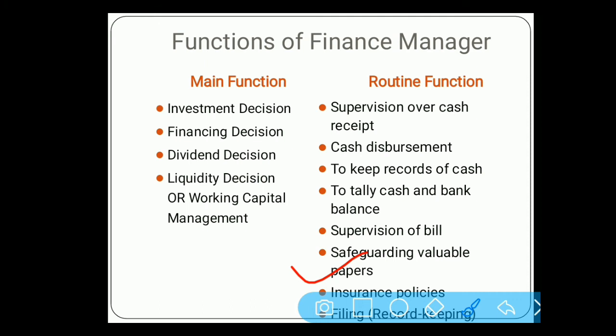Take for example, if the company has excess money, say rupees 10 lakhs, then they will invest this money into shares, debentures, bonds of other companies. Then they will have certain papers. It is the work of the finance manager to handle all these papers and to keep them in a safe place.